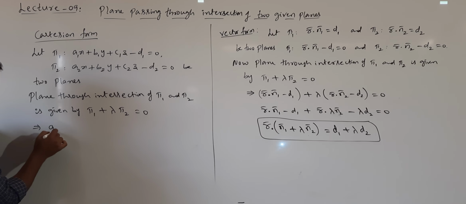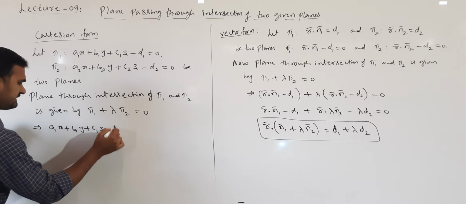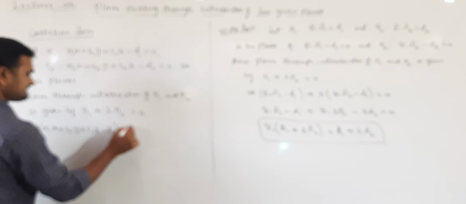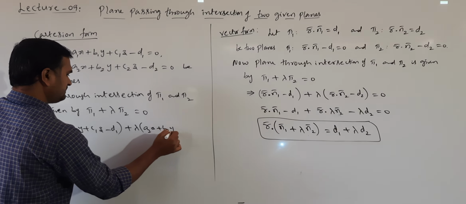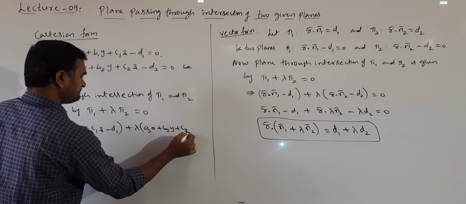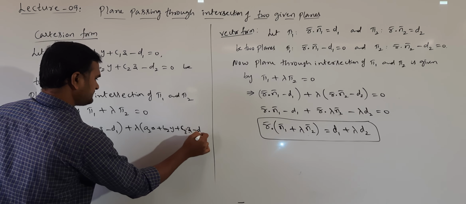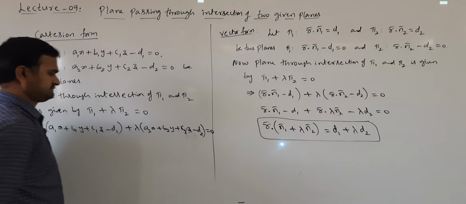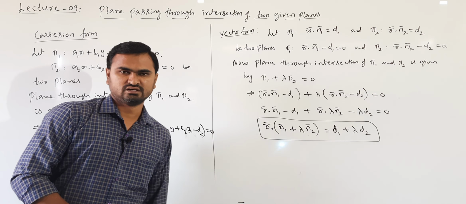Pi 1 means a1x plus b1y plus c1z minus d1 plus lambda into a2x plus b2y plus c2z minus d2 is equal to 0. This is a plane through the intersection of two given planes.